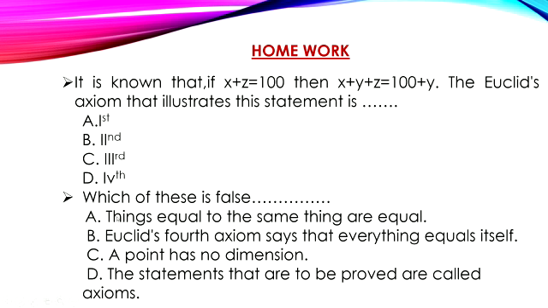The second homework question is: which of these is false? The first statement: things equal to the same thing are equal. Second, Euclid's fourth axiom says that everything equals itself. Third, a point has no dimension. The fourth, the statements that are to be proved are called axioms.